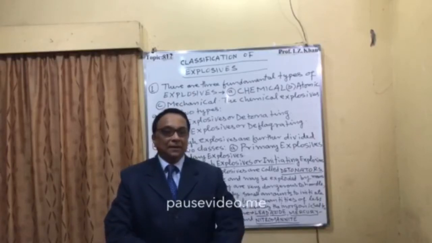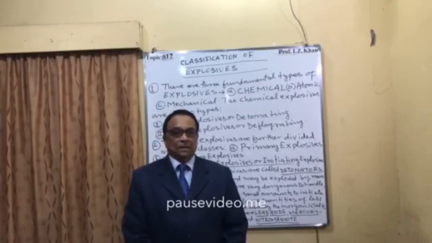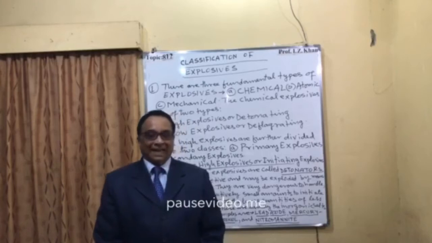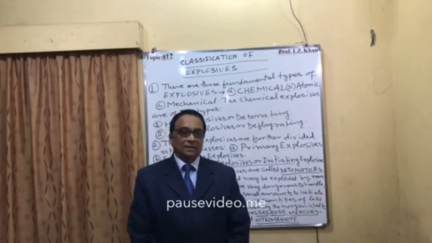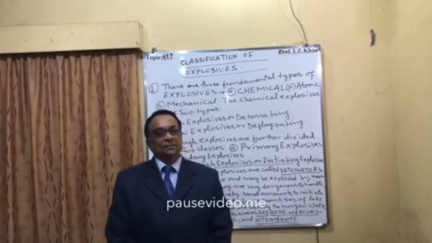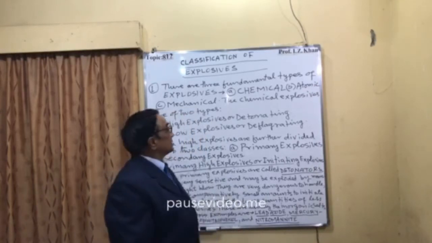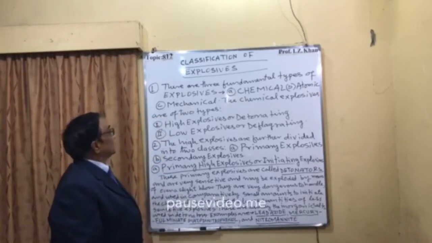So here I am discussing mainly the chemical explosives, the high type, low type, and then primary and secondary. The same I have already discussed. So here is the classification of explosives.